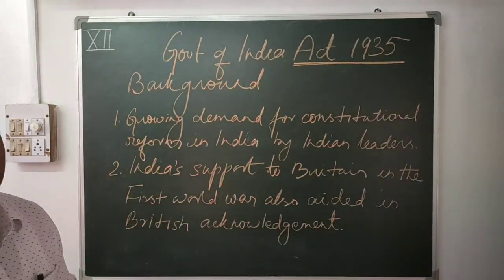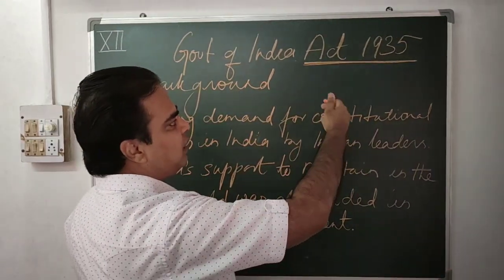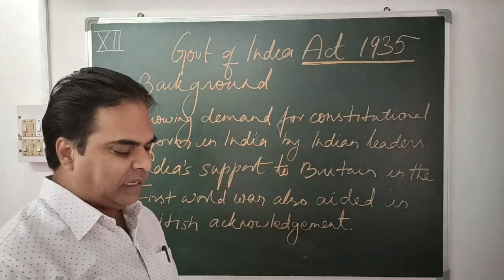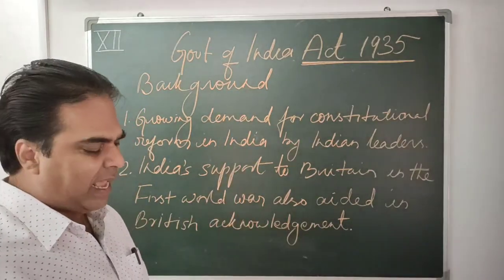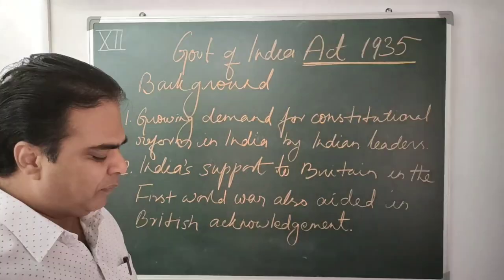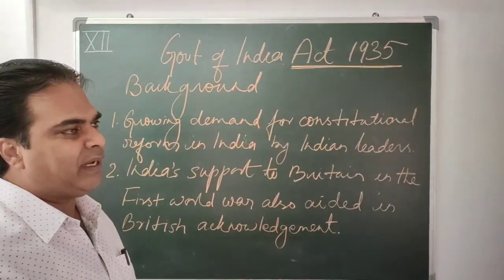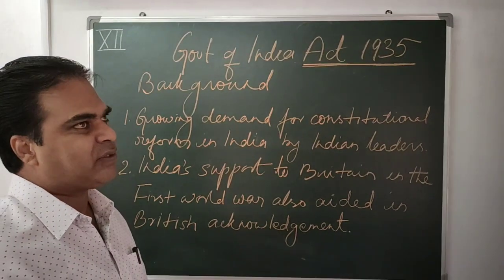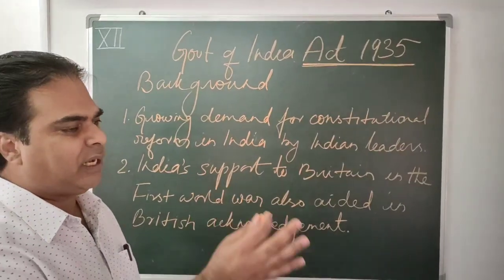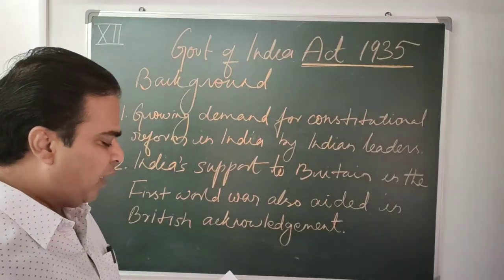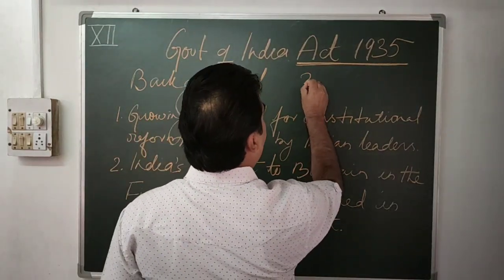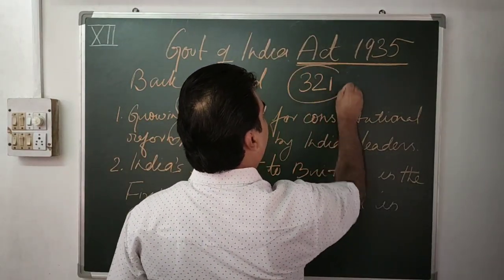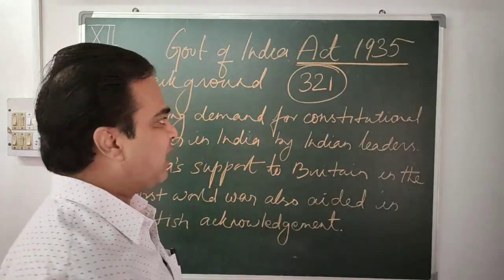Government of India Act 1935 itself means that the act was passed in the year 1935. This act was one of the longest acts, and it is also known as the Government of India Act 1935 as well as the Burma Act. Later on that was removed.